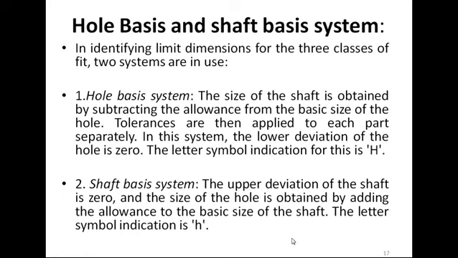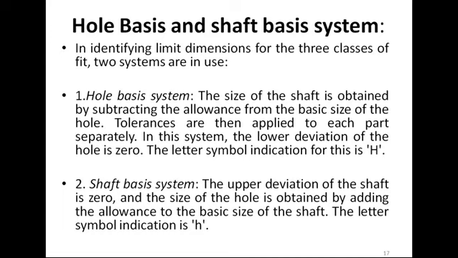In a shaft basis system, we keep the shaft constant and vary the sizes of the hole. When you vary the sizes of the hole, it can be a clearance fit, a transition fit or an interference fit.